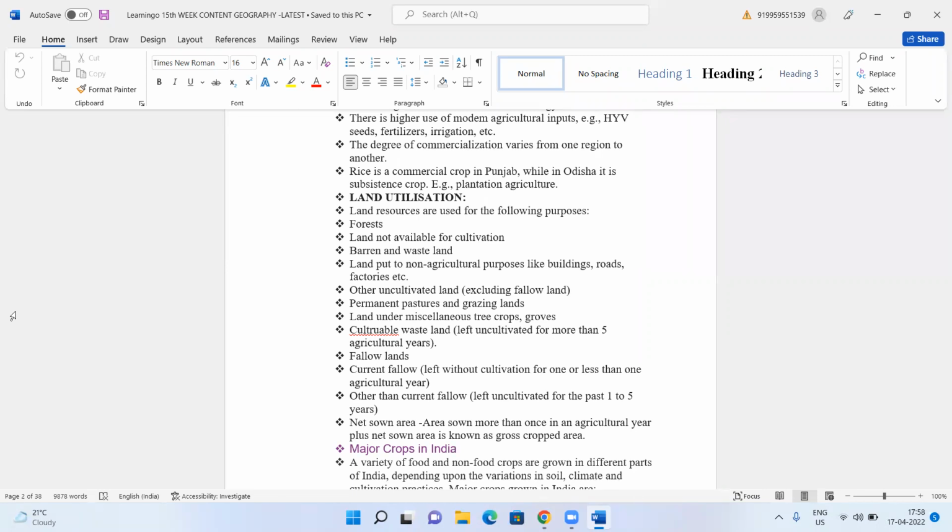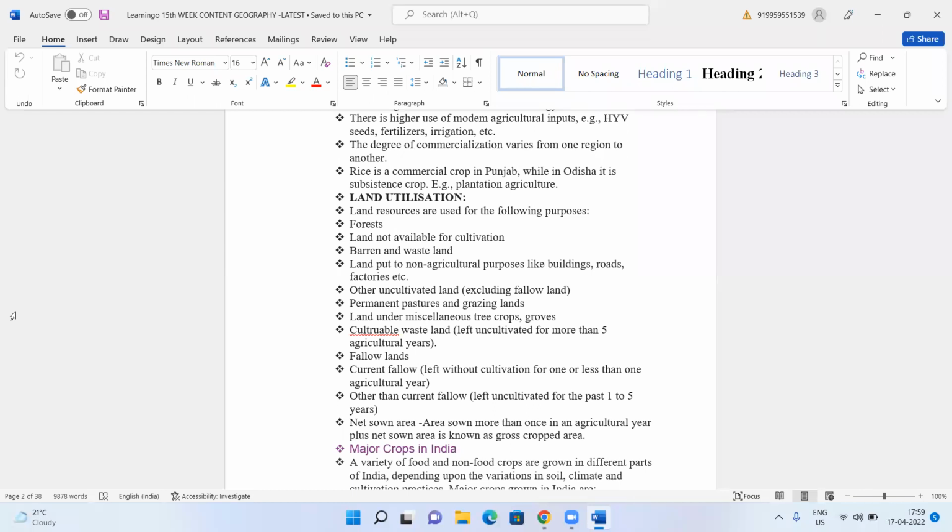A fallow land is that which is not cultivated by a farmer for 1 to 5 years. That means it is a fertile land, an agricultural land, but the farmer does not cultivate it. It can be for 1 year, it can be for up to 5 years also. So if he is not cultivating, it is called a fallow land. Then permanent pastures, grazing lands, land under miscellaneous trees, crops and groves. Cultivable wasteland. What does cultivable wasteland mean? Land which is not cultivated for more than 5 agricultural years. If the farmer has not grown crops for 5 long years, it will be called a cultivable wasteland. Remember that word, cultivable wasteland.